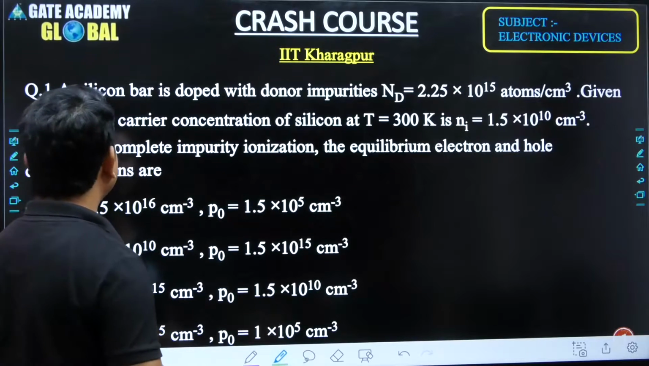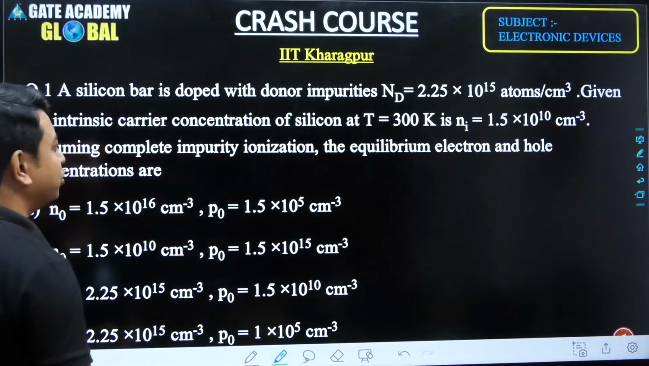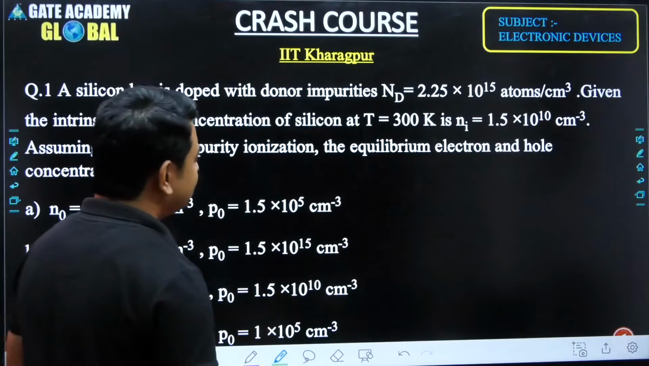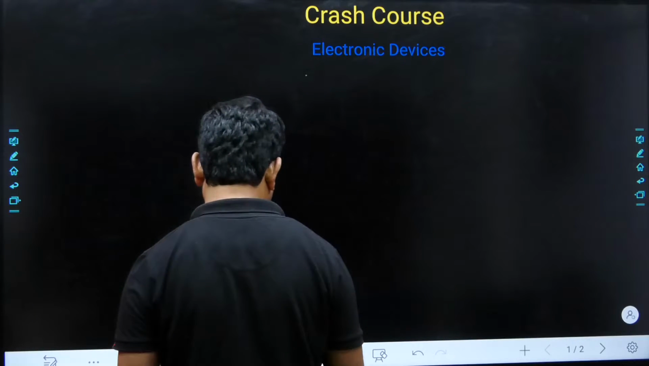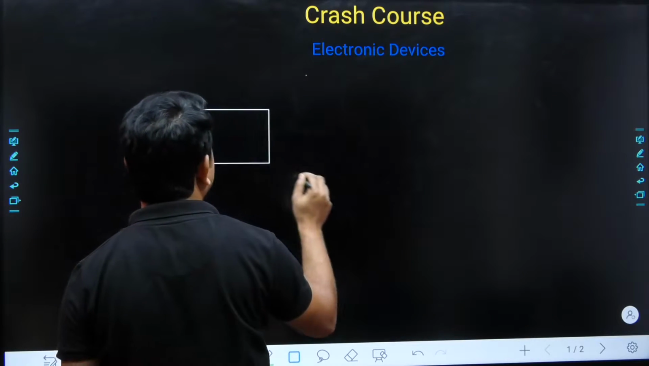So I am taking the question. A silicon bar is doped with donor impurities. Nd is equal to 2.25 into 10 to the power 15 atoms per centimeter cube. So we are having a bar of silicon. So I will just take a bar of silicon. I am solving question number 1. So this is a bar of silicon.